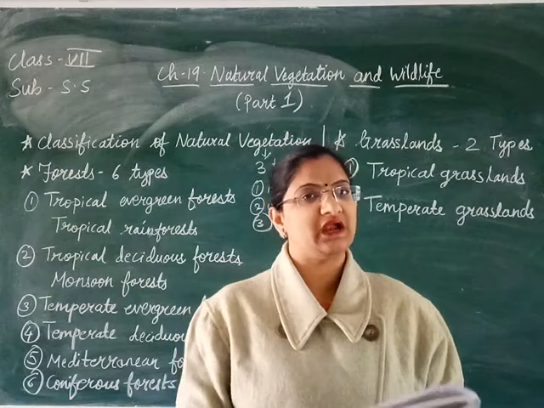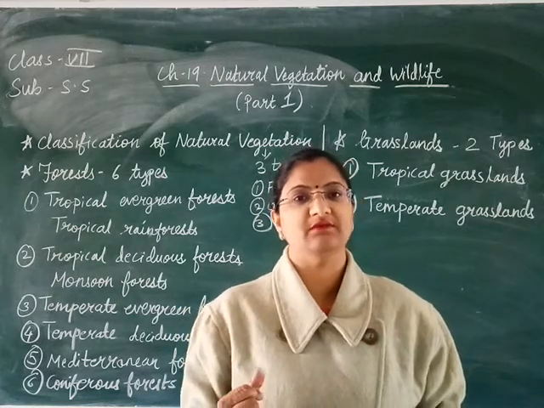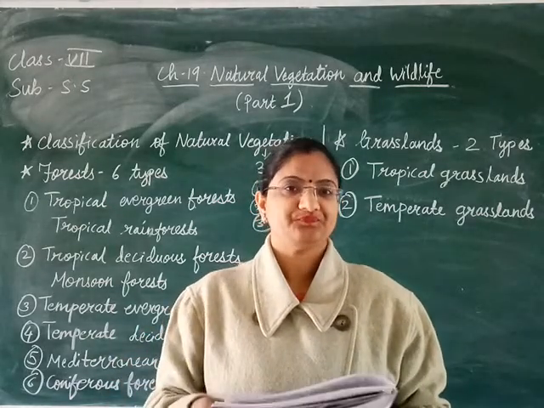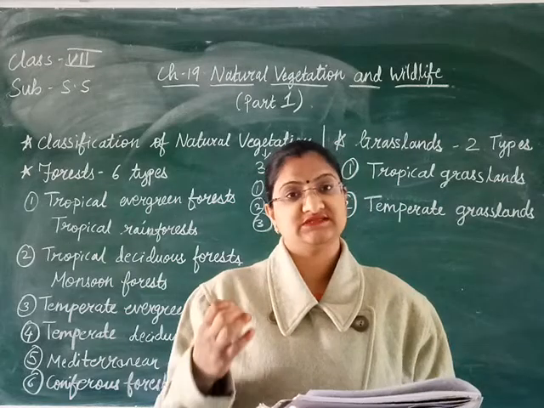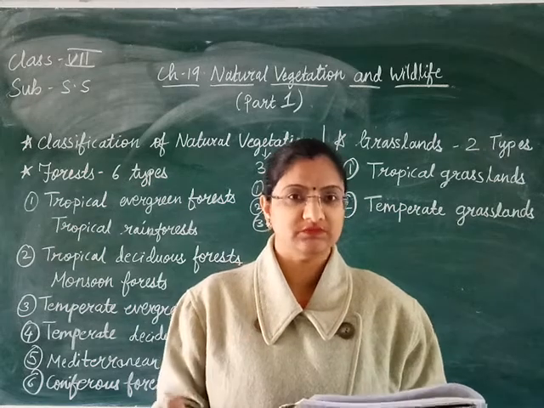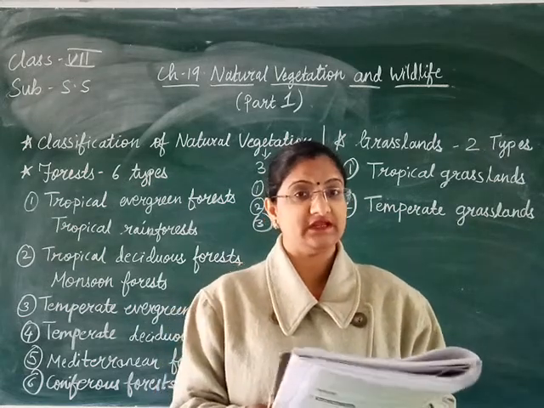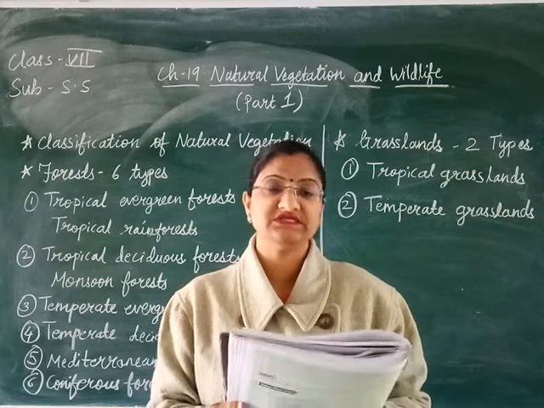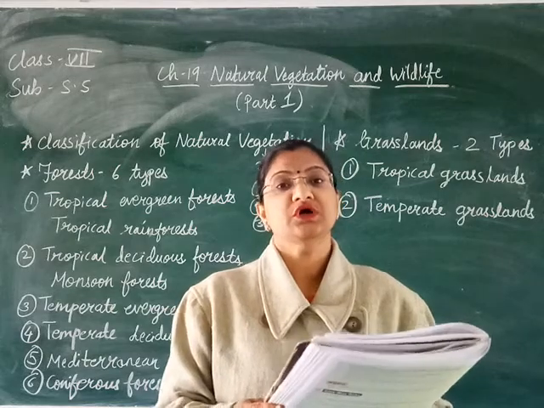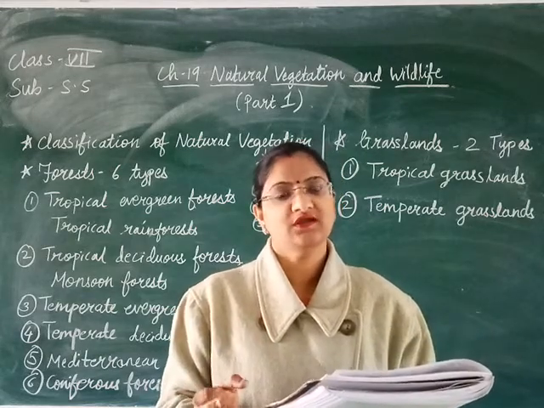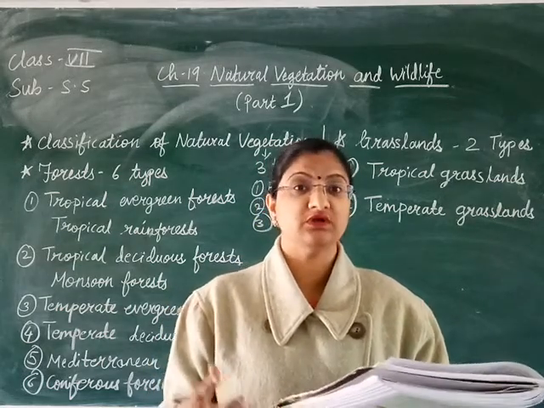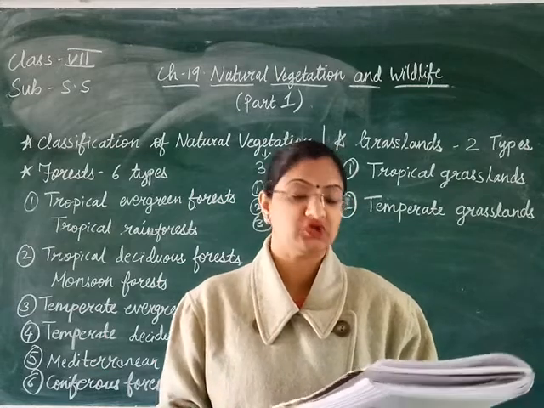Now you all know that plants play a very important role in the environment because they provide food for human beings, for animals and even for birds. Plants convert solar energy into chemical energy through which we get food from the plants. They also maintain the oxygen level in the air by reducing carbon dioxide and providing us oxygen. They also help to check soil erosion. Check means what? Soil erosion does not take place if the vegetation is good over there. That means if more plants are there, then soil erosion does not take place.